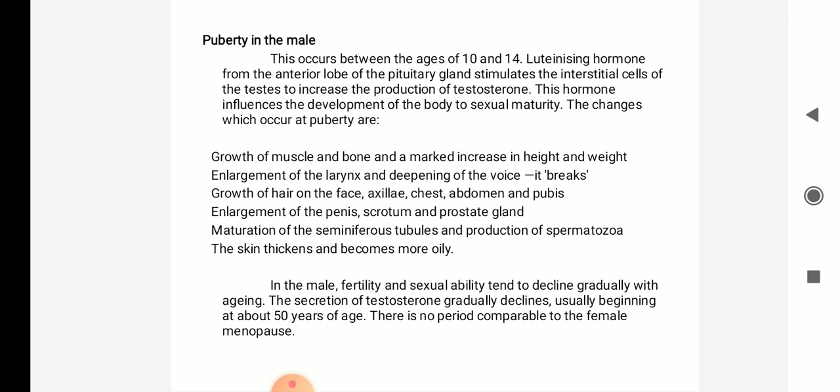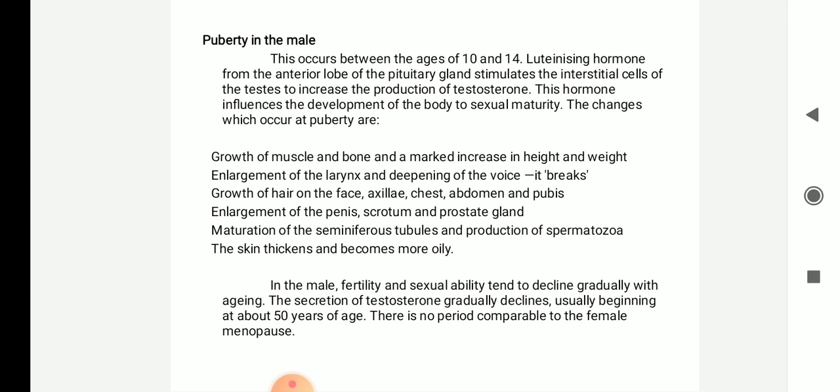Next, there will be enlargement of the larynx and deepening of the voice. The voice changes in the voice box, which is called breaking. There will be growth of hair on the face, axilla, that is the armpit, the chest, abdomen and pubic region. There will be enlargement of the penis, scrotum and prostate gland. Then maturation of the seminiferous tubules occurs, and there will be production of sperms. The skin thickens and becomes more oily in nature.